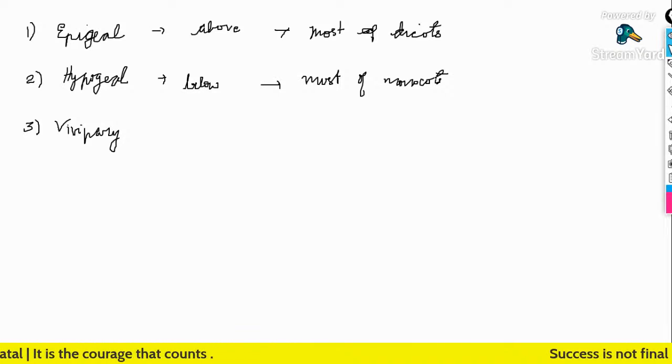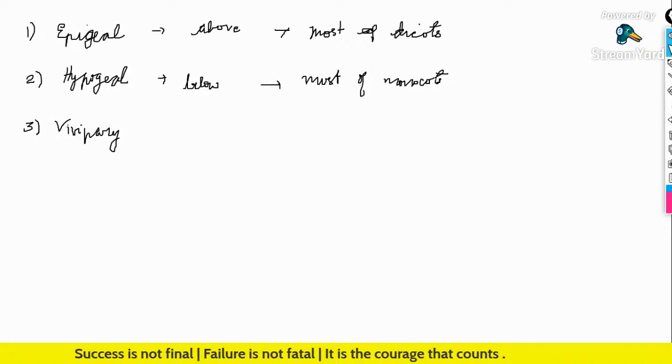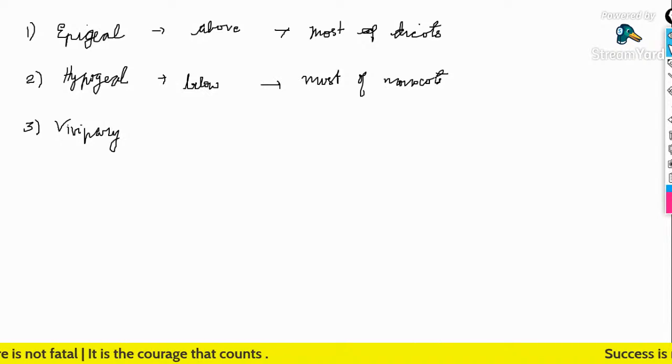Then what is this vivipary? That means that the seeds germinate while they are still attached to the parent plant. Why do the seeds germinate while still attached to the parent plant?